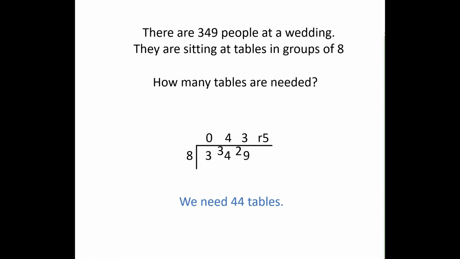We have to make sure that there's a correct amount of tables that would fit everybody, a bit like at school. If there were 43 remainder 5 children, we wouldn't just ignore the remainder 5, we would sort a table out for those children.